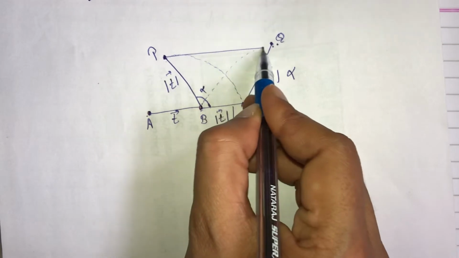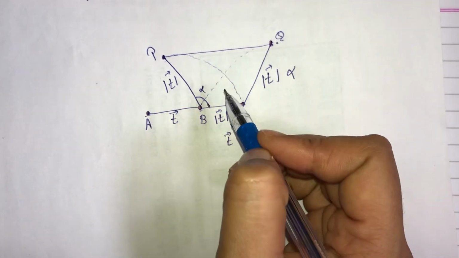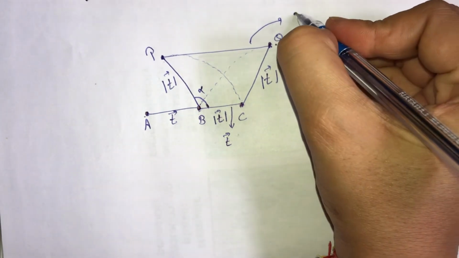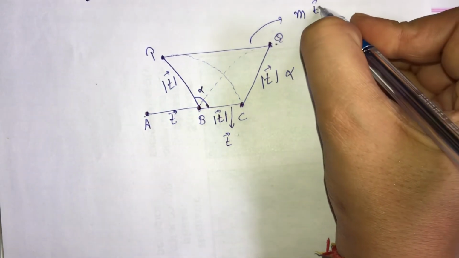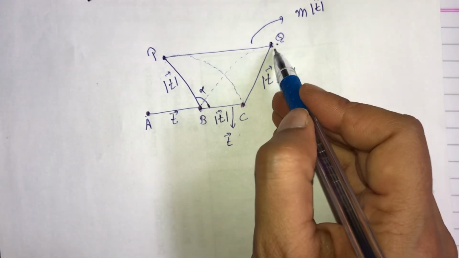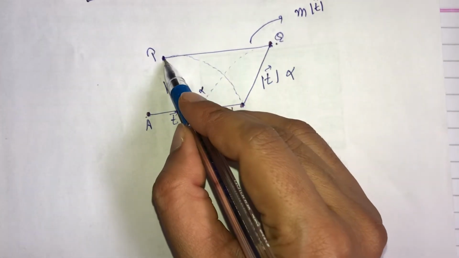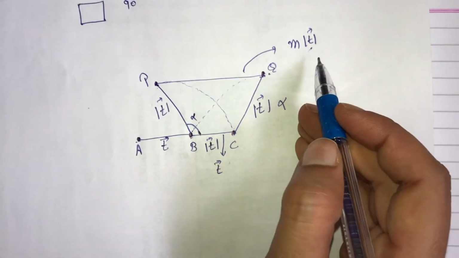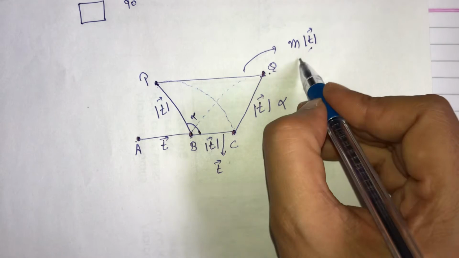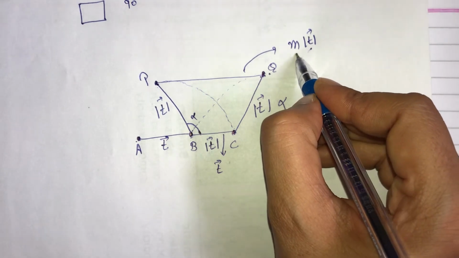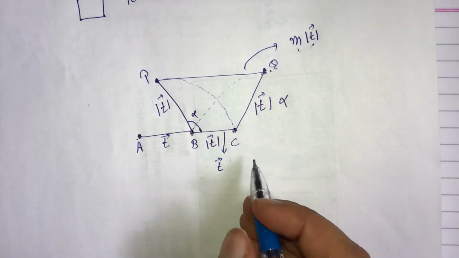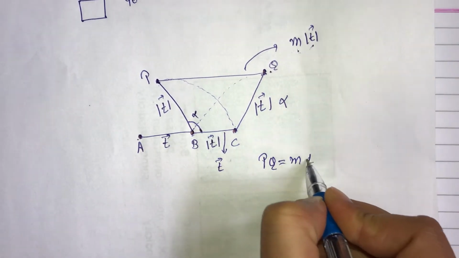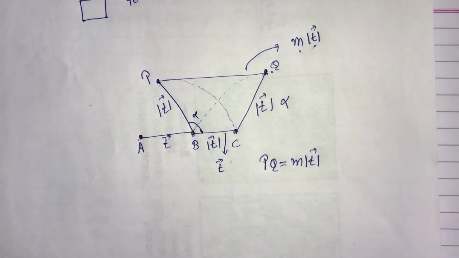Let's connect P to Q, and say after translating M times with magnitude T, we reach point Q. So PQ is equal to M times T, where T is the magnitude of the translation operator and M is an integer. Clear?